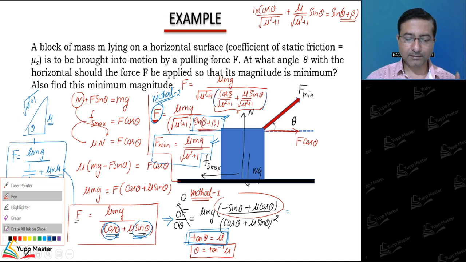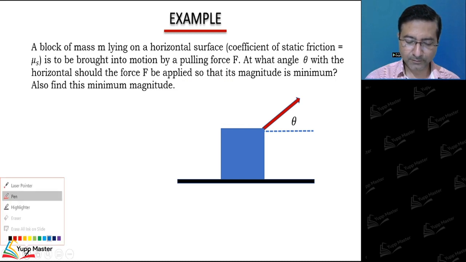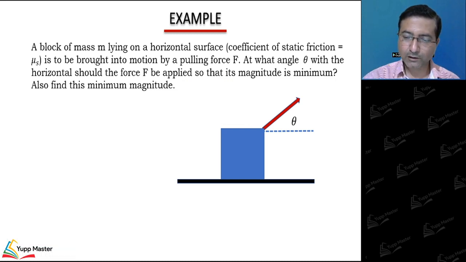Now I will tell method 3. So I am going to erase it completely. See, the minimum value of force is the one for which this friction reaches its maximum value, static max, and only then can the block slip, right?